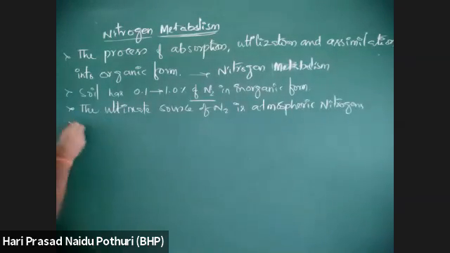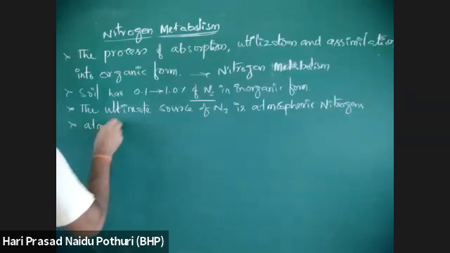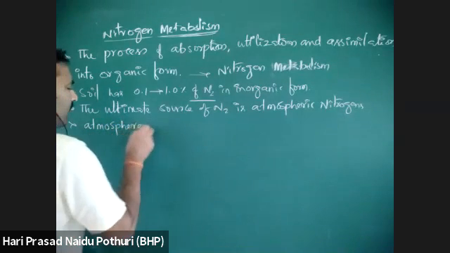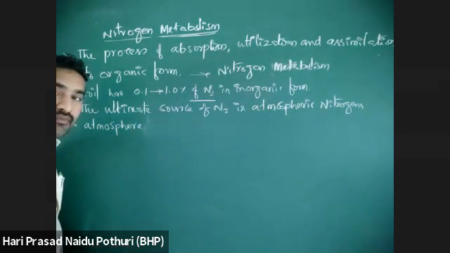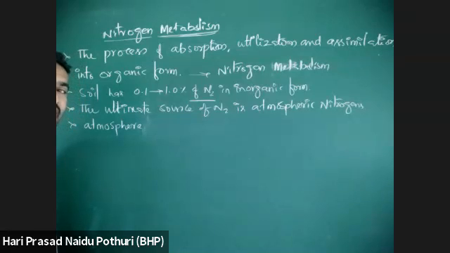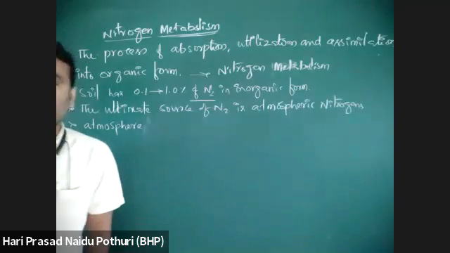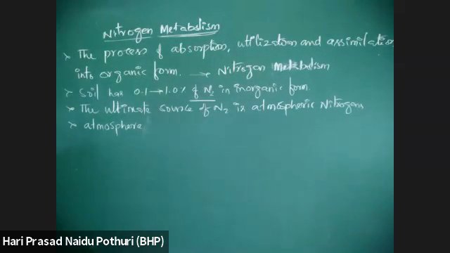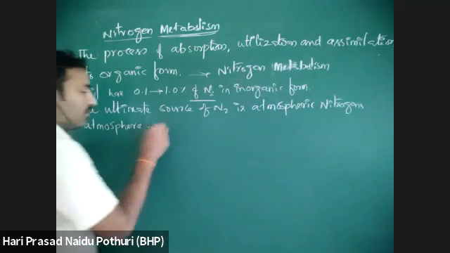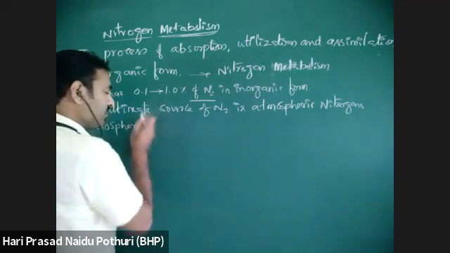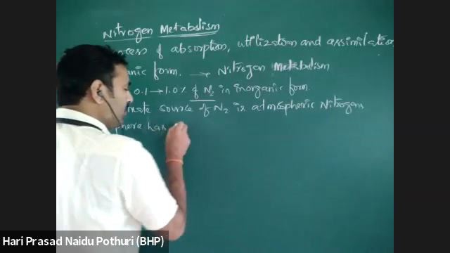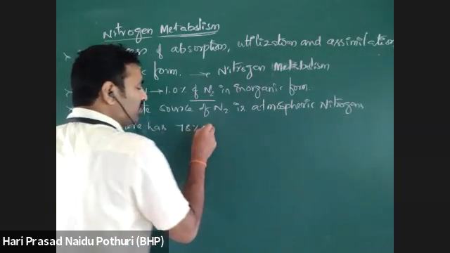You know, in the atmosphere, what is the gas in very high concentration? The atmosphere has many gases, carbon, hydrogen, oxygen, nitrogen, sulfur, phosphorus, like that. In all the gases present in the atmosphere, what is present in more concentration? The atmosphere has nitrogen at around 78% by volume.